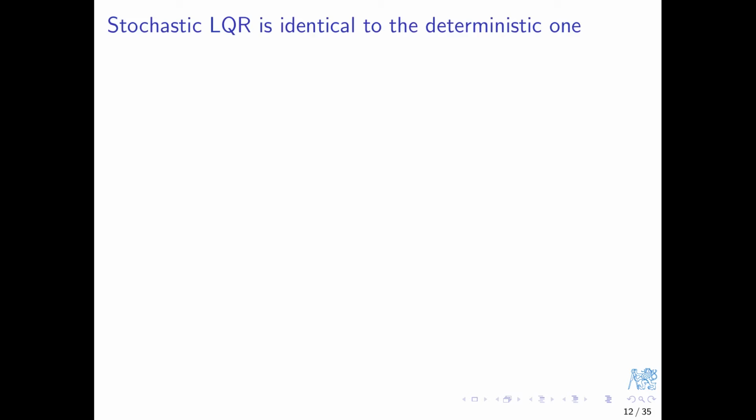Alright, we have a model and a cost function. How to solve the optimal stochastic control problem then? The spoiler is that the computational machinery is identical to the one used in the deterministic case. In this video and in the whole course we are not going into the details.